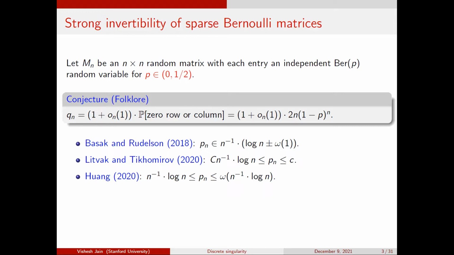Okay, so these results, put together, cover this regime from log n over n all the way up to a small constant, let's say 1 over 100.